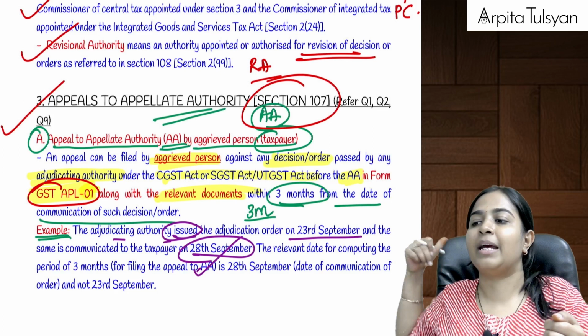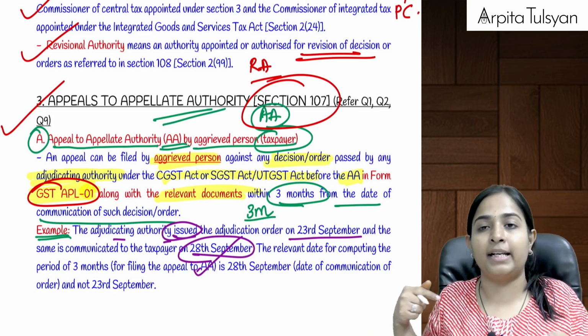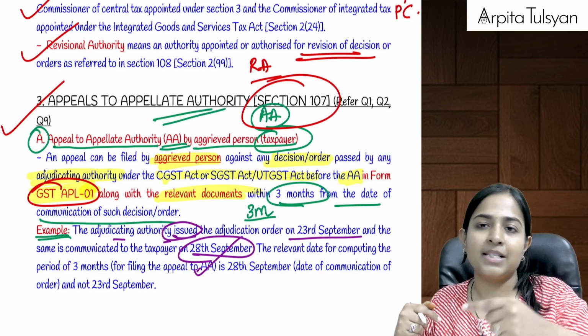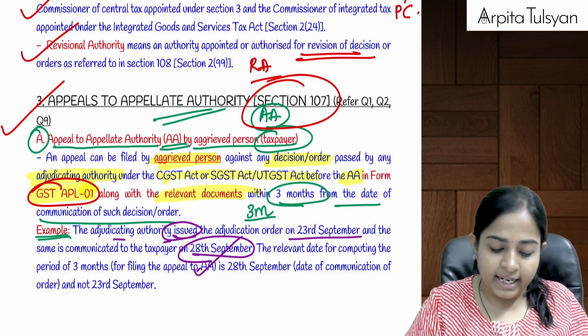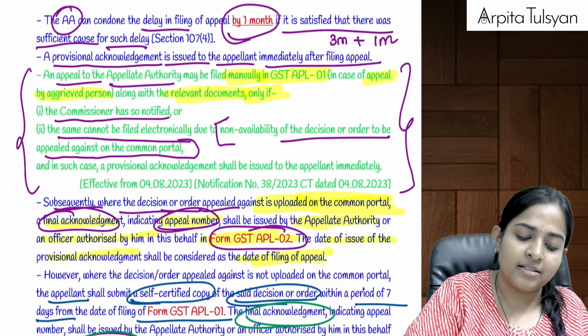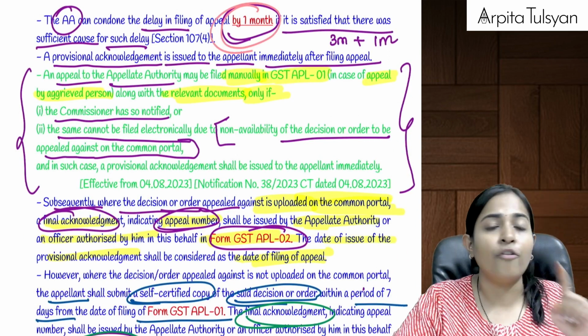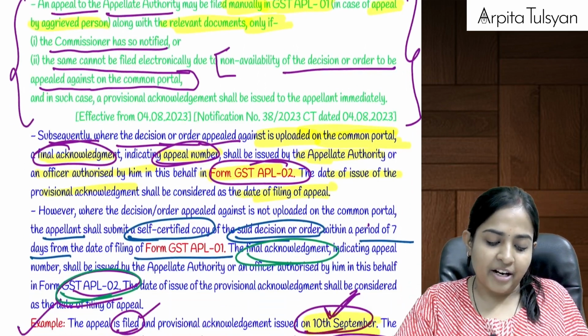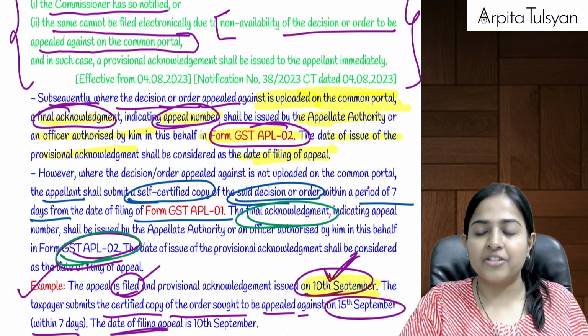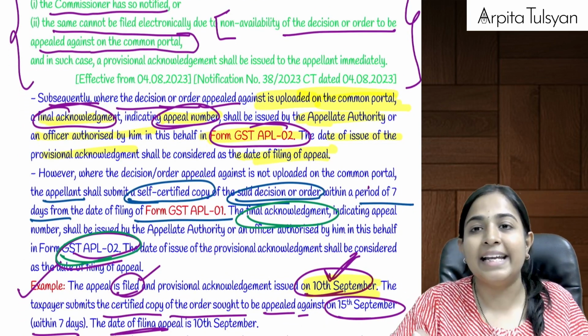Means whenever we came to know about the adjudicating authority's order, from that day, within 3 months, we can go and file the appeal to the appellate authority. And if there is a sufficient cause, then this delay can be condoned by a period of 1 month. Are you clear with this? Yes. Now, generally, this appeal is filed electronically.